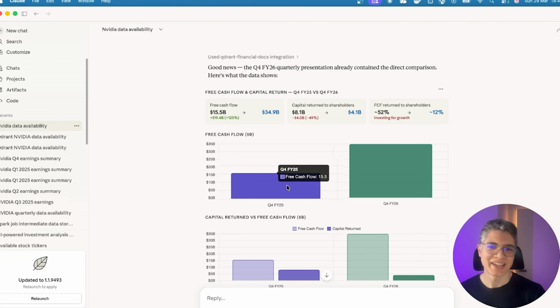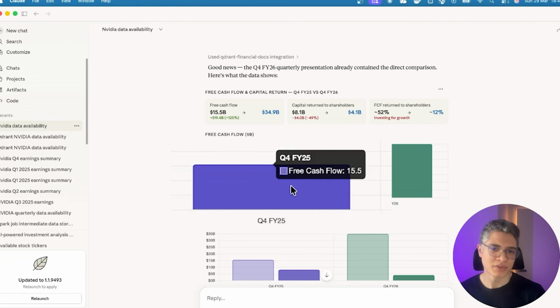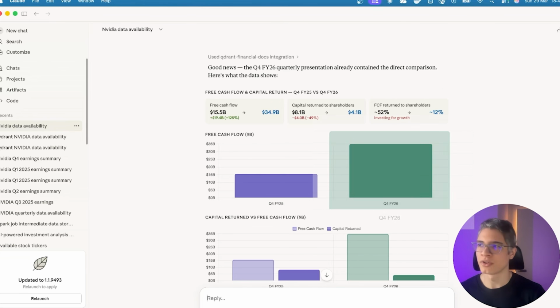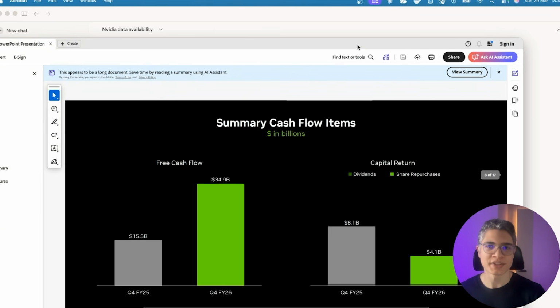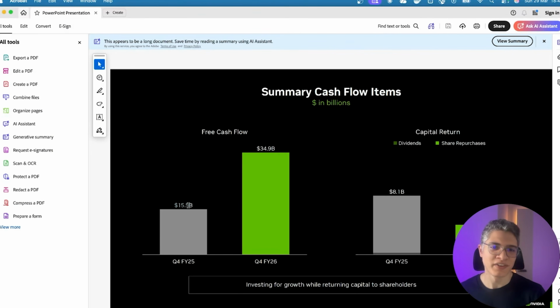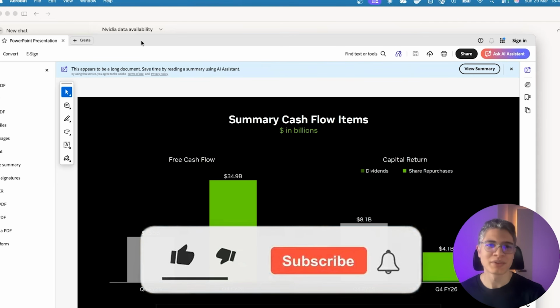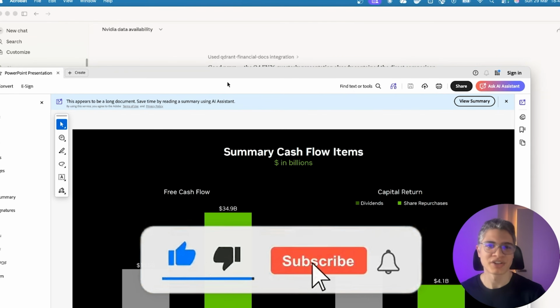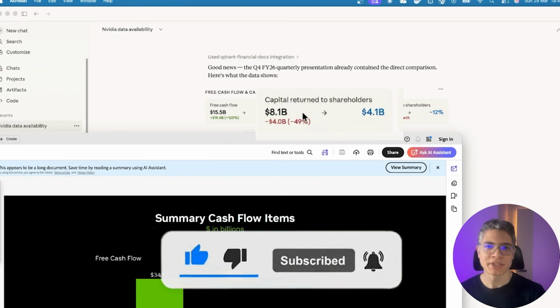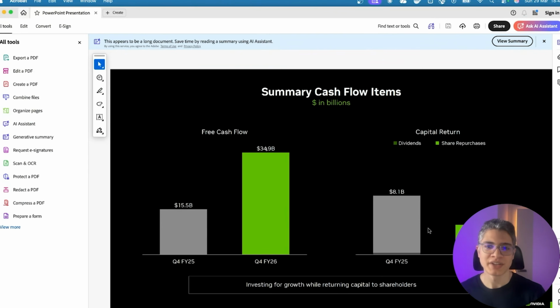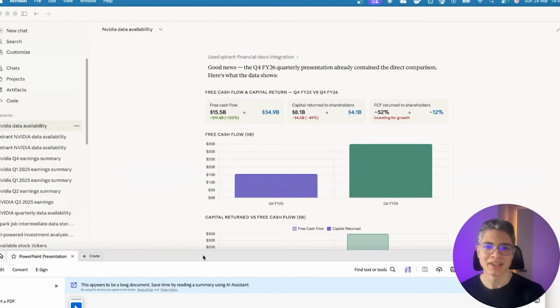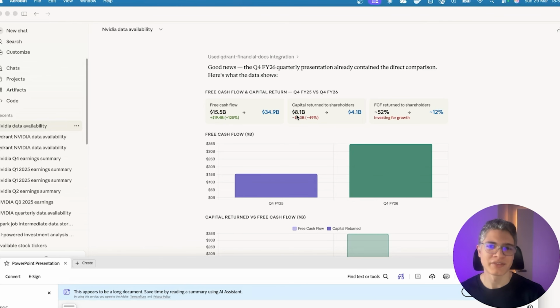So you can see that it's 15.5 for 2025 and for 2026 is 34.9. So if we go to the presentations, you can see that it's also 15.5 and 34.9. So it was able to accurately extract this information from the charts. And then if you also check the capital return to shareholders, you can see all this information here from 8.1 to 4.1. And you can see this information displayed here from 8.1 to 4.1, which is amazing.